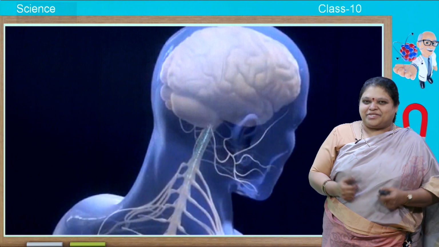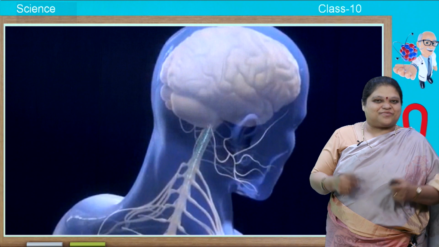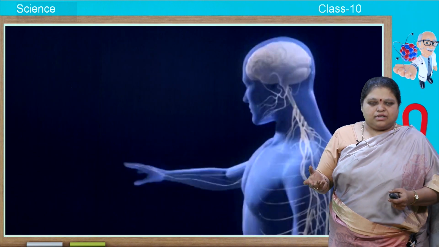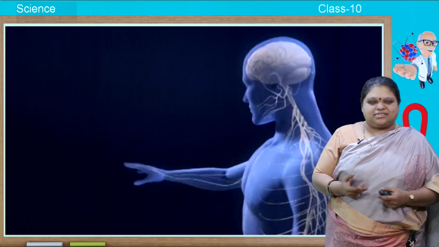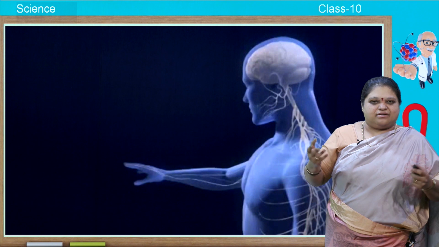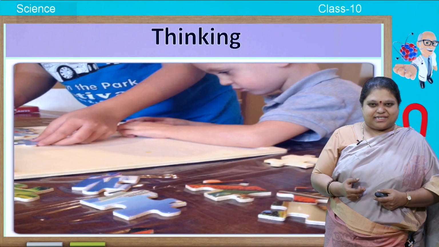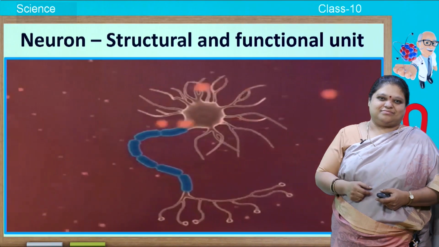Then don't you think it is our duty to know what this nervous system is? Of course we have to know what this nervous system is. So you understood the nervous system does so many things. So let us see what all it can do, and let us know what it is made up of, etc. Now here you can see a neuron.